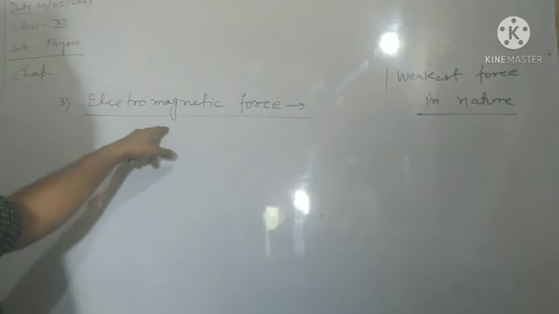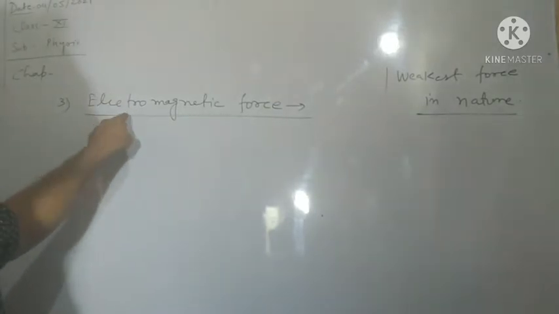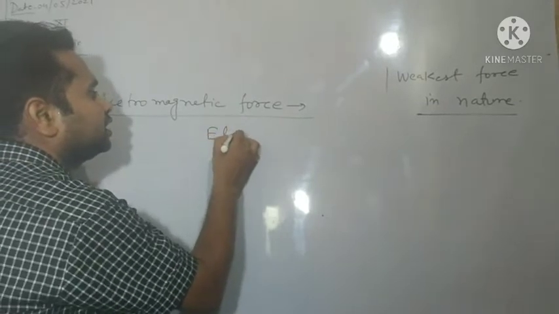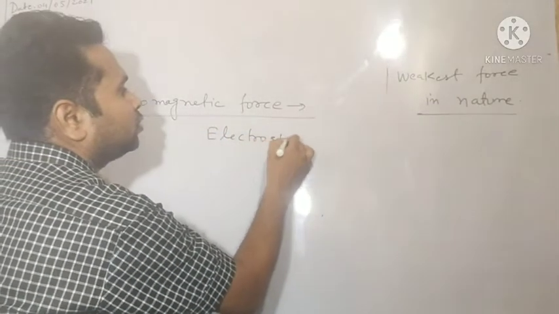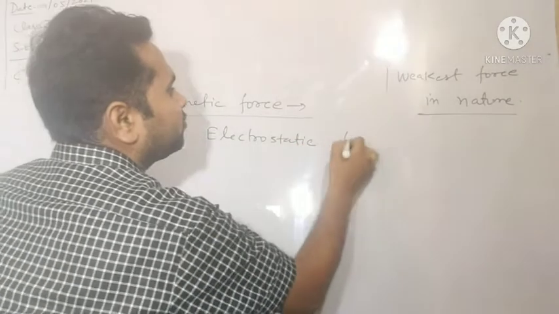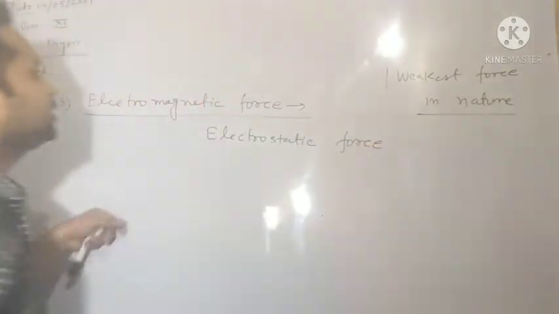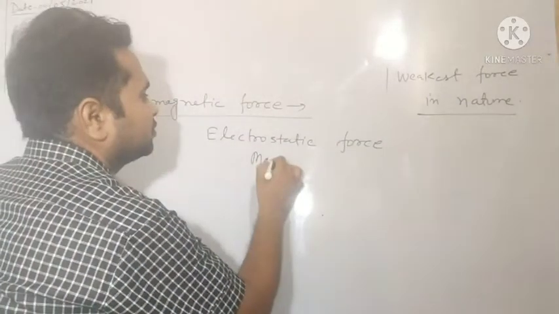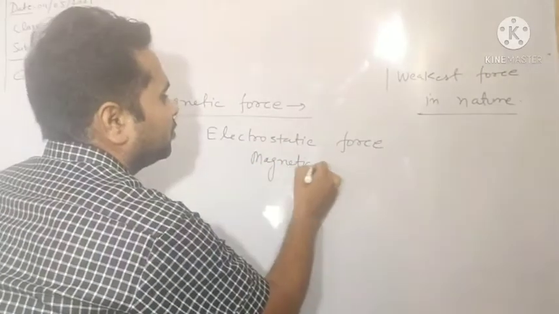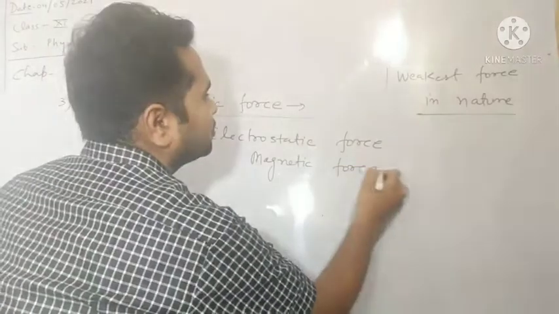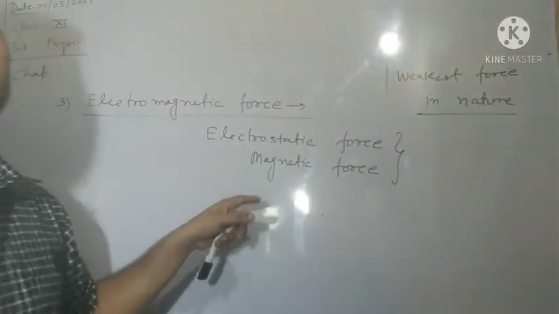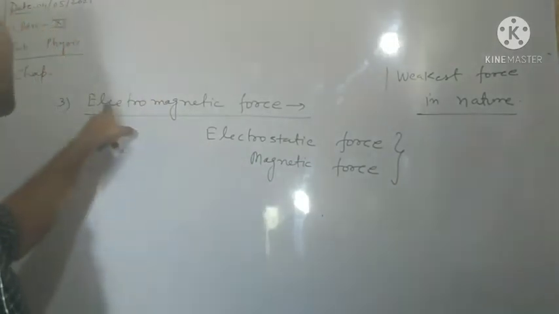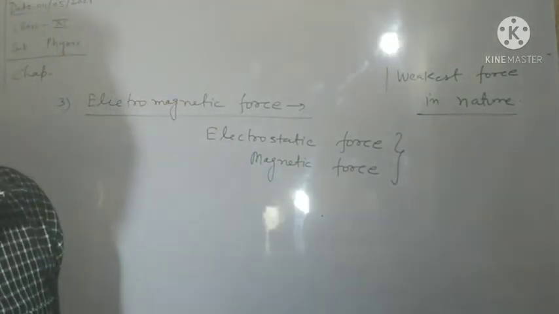Actually, in this force there are two forces included. Which two forces are there? Electrostatic force, and the second is magnetic force. The combination of these two, electrostatic force and magnetic force, is called electromagnetic force.